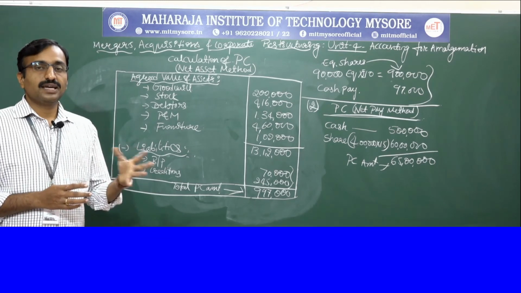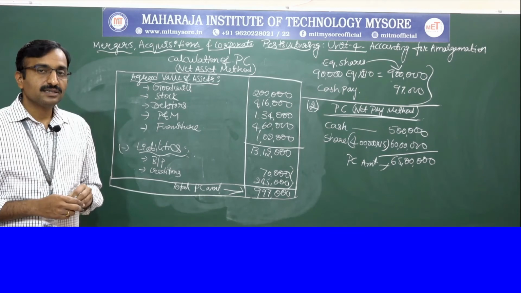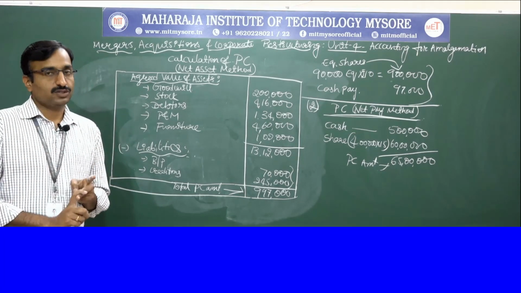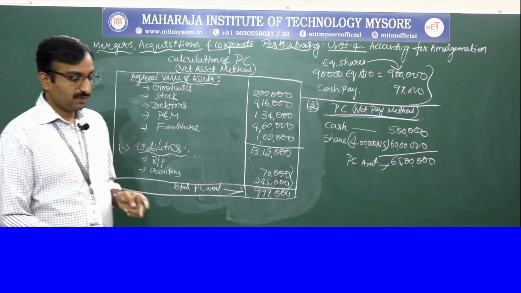So by seeing the problem, we can say it belongs to which method? I am hearing it is net payment method, because they have mentioned agreed value of cash, agreed value of stock. Hence it belongs to net payment method. Will solve? Yeah.